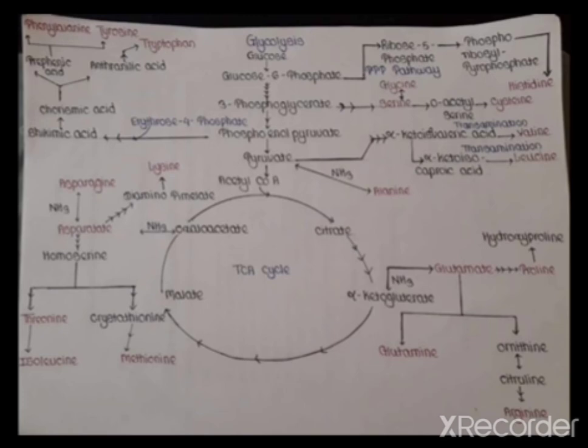Then aspartate is converted to homoserine, homoserine is converted to threonine, then cystathionine; threonine is converted to isoleucine, and cystathionine is converted to methionine. These are different examples of both essential and non-essential amino acids. They are synthesized through these pathways, mainly from intermediate compounds of glycolysis and the TCA cycle in the plant body.